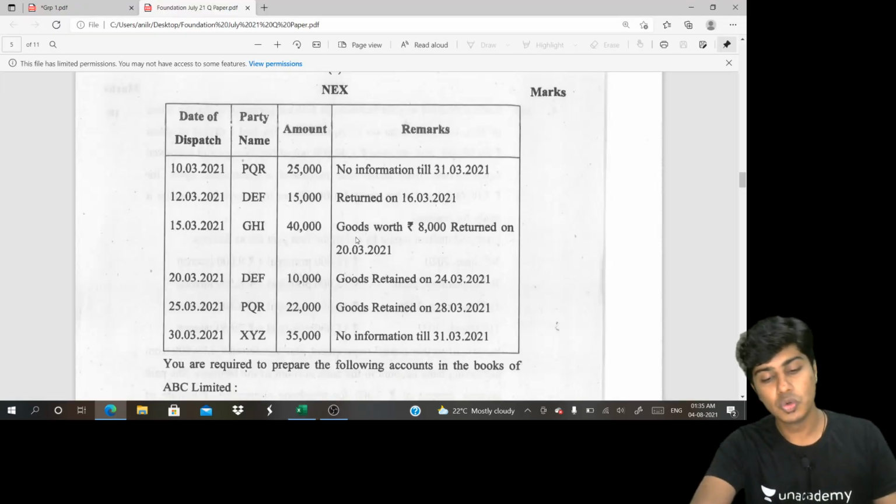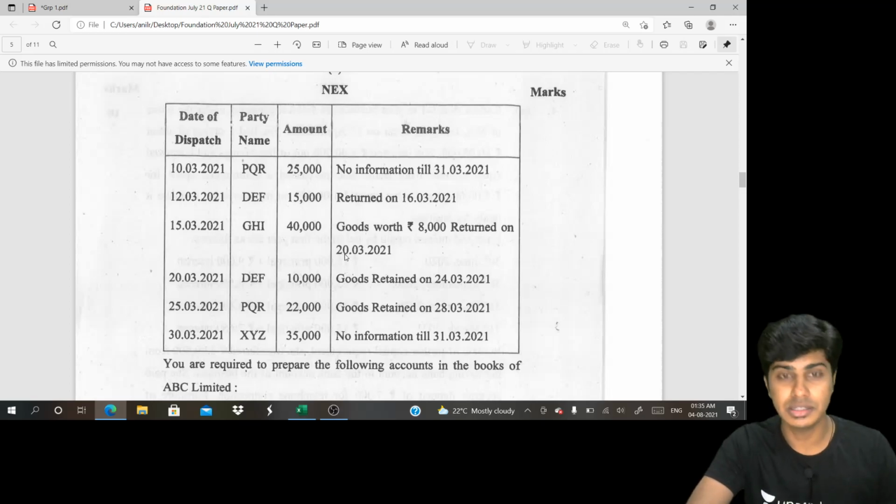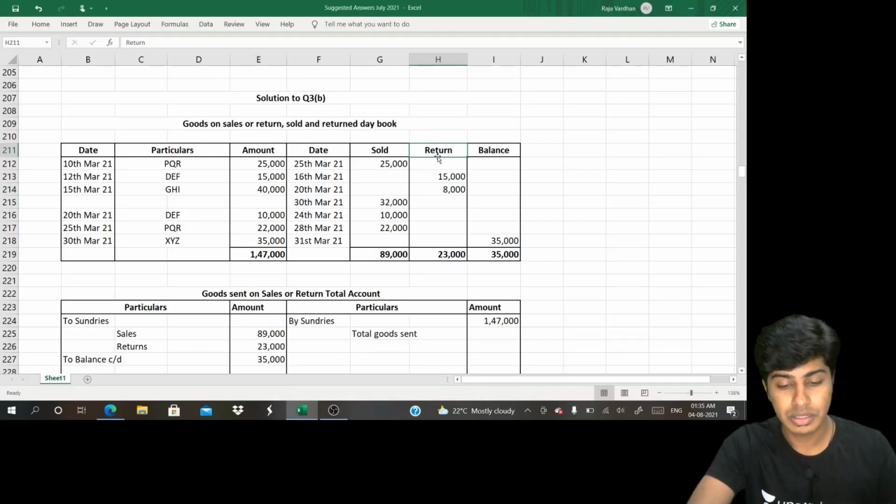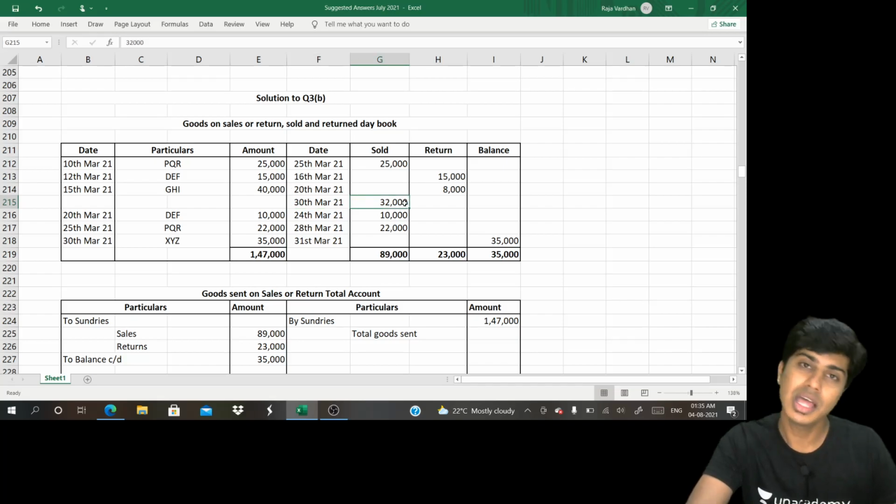What has happened? Goods worth 80,000, of which 8,000 are returned. 8,000 I'll write in the return column. When did we send? 15th. 15 days time comes to 30th of March. No information given, so 8,000 is accepted. 8,000 is returned. Balance 32,000 is assumed to be sold.